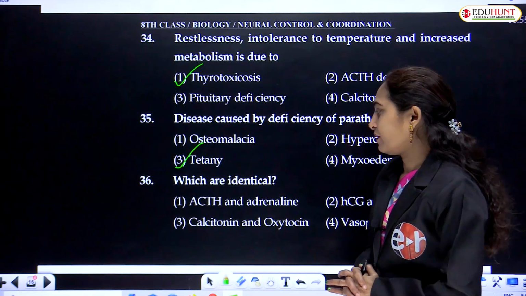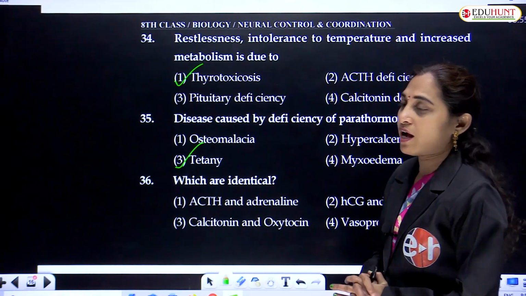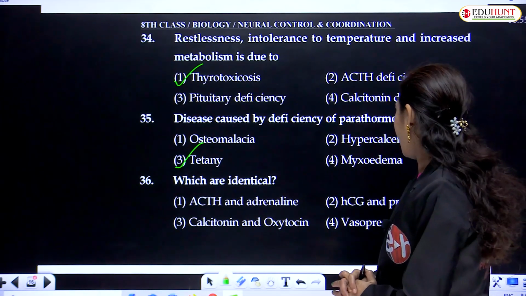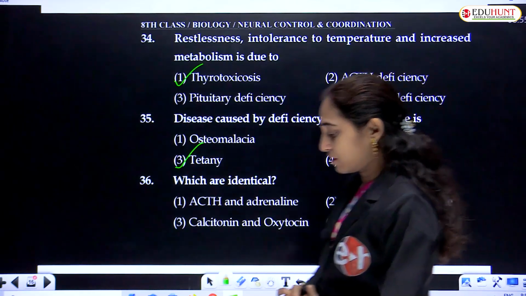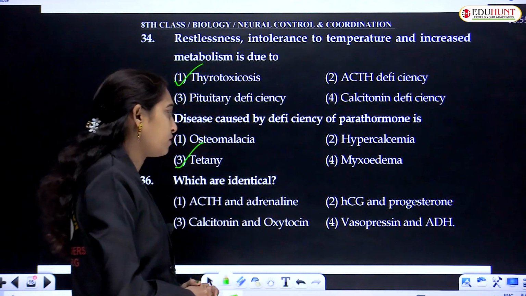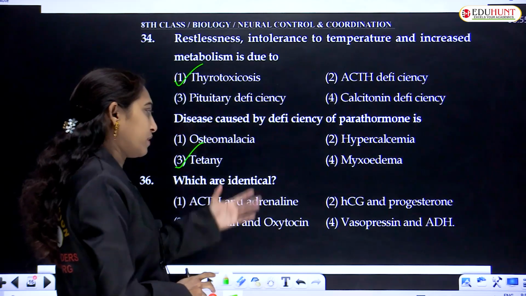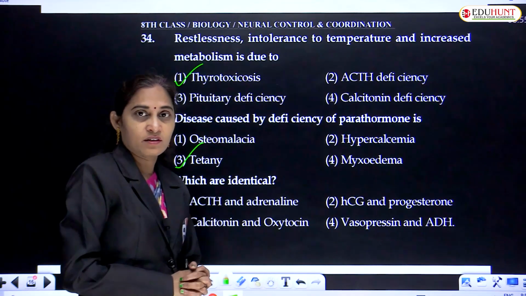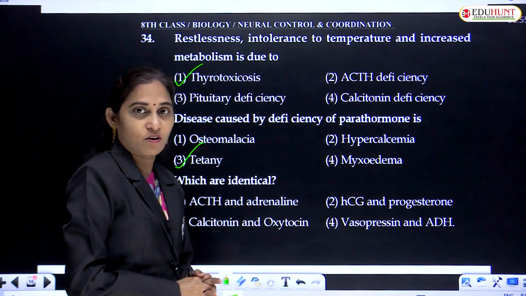Which are identical? ACTH, adrenaline, adenocorticotropic hormone and adrenaline. HCG and progesterone. What is HCG? Human chorionic gonadotropin.